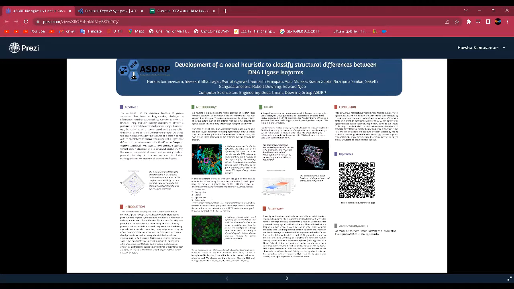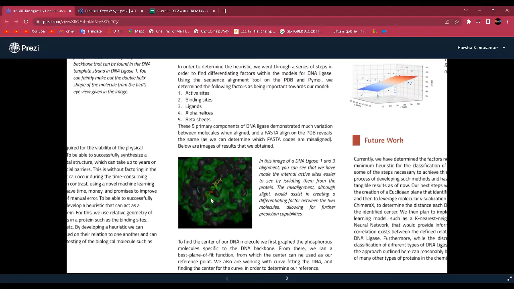In order to determine the heuristic, we went through a series of steps in order to find the differentiating factors within models for DNA ligase. Using the sequence alignment tool on the PDB and PyMOL, we determined the following factors as being important towards a model: active sites, binding sites, ligands, alpha helices, and beta sheets. These 5 primary components of DNA ligase demonstrated much variation between molecules when aligned, and a FASTA line on the